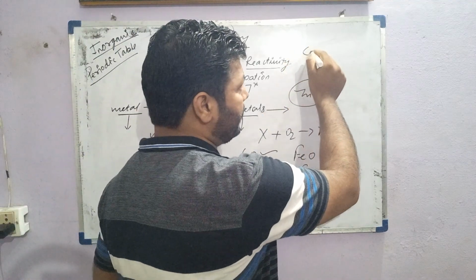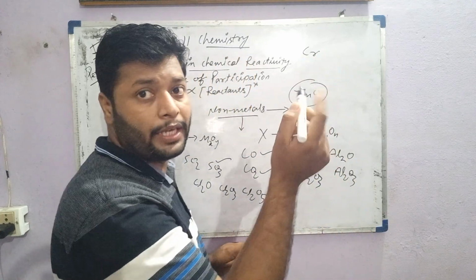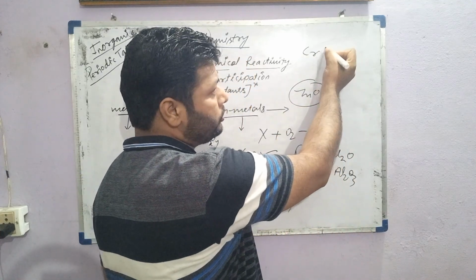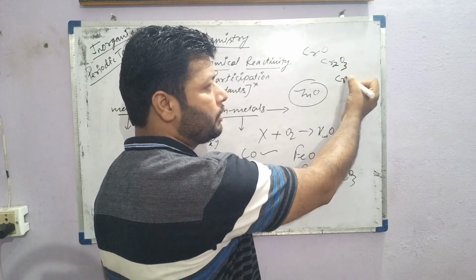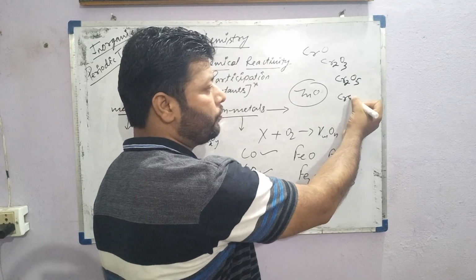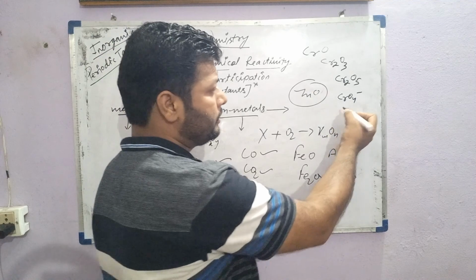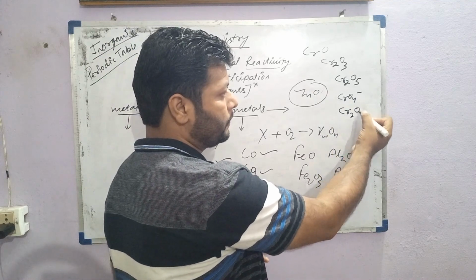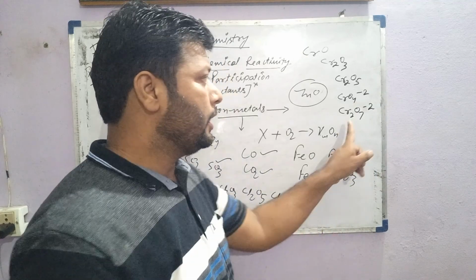Chromium has many oxides. With chromium in +2, you have CrO, then Cr2O3, CrO5, and CrO4 2-, chromate, and Cr2O7 2-, called dichromate.